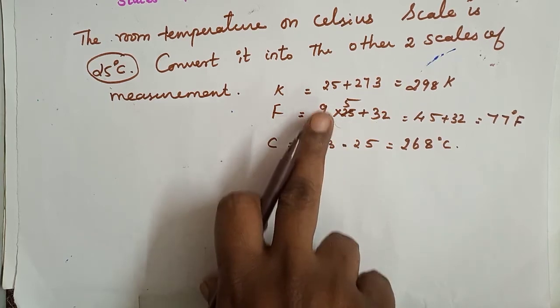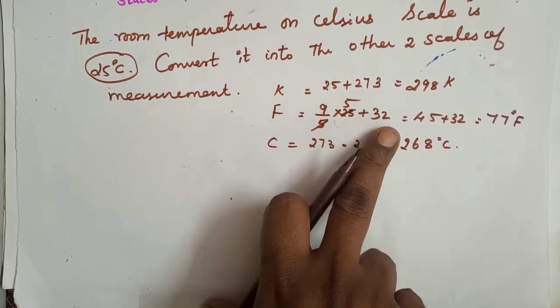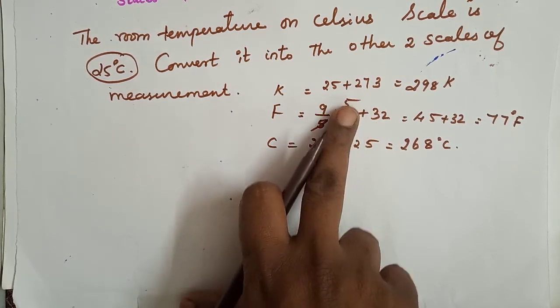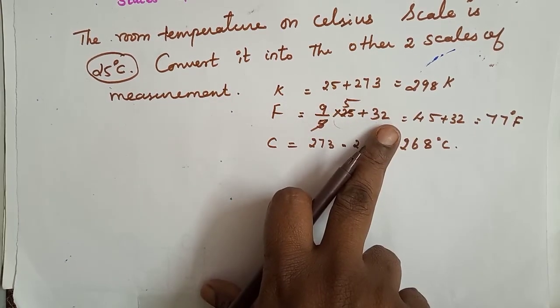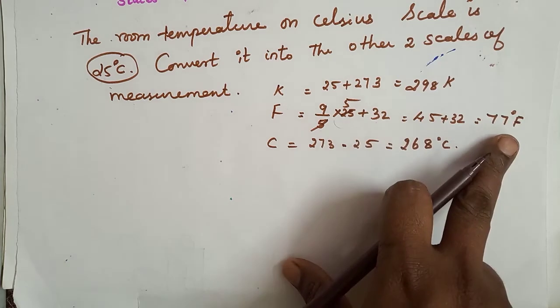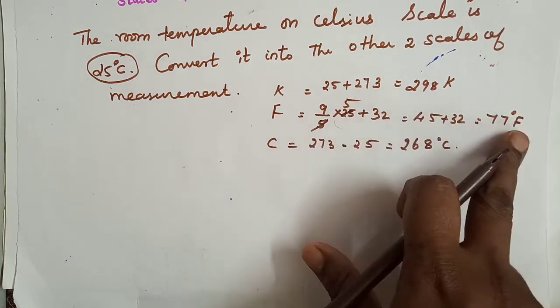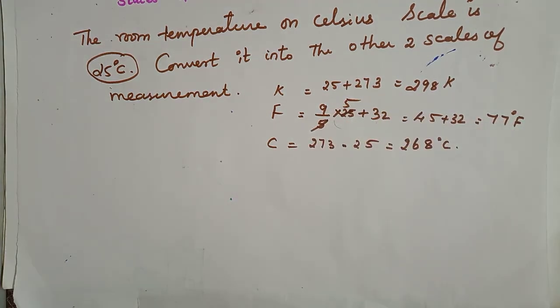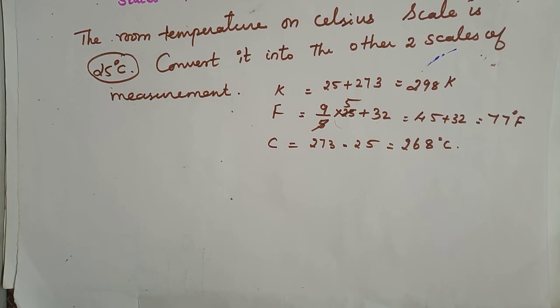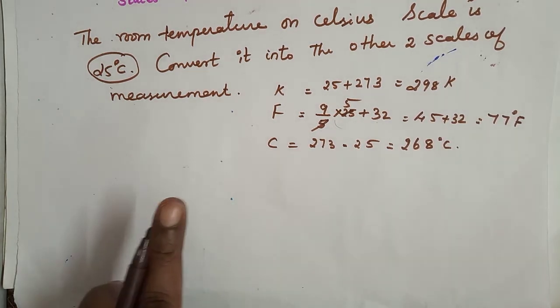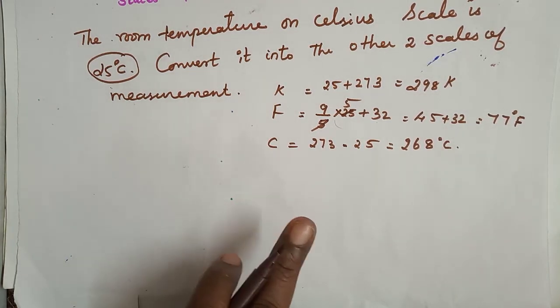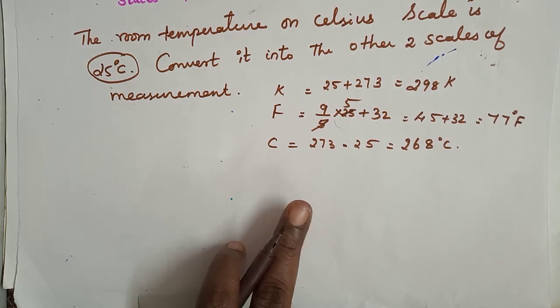The Fahrenheit means 9 by 5 into the given temperature, plus 32, which is common. If you do that, we will get the correct Fahrenheit scale. Understood, children? So these are the examples of some maths to convert the Celsius scale or Fahrenheit scale or Kelvin scale.